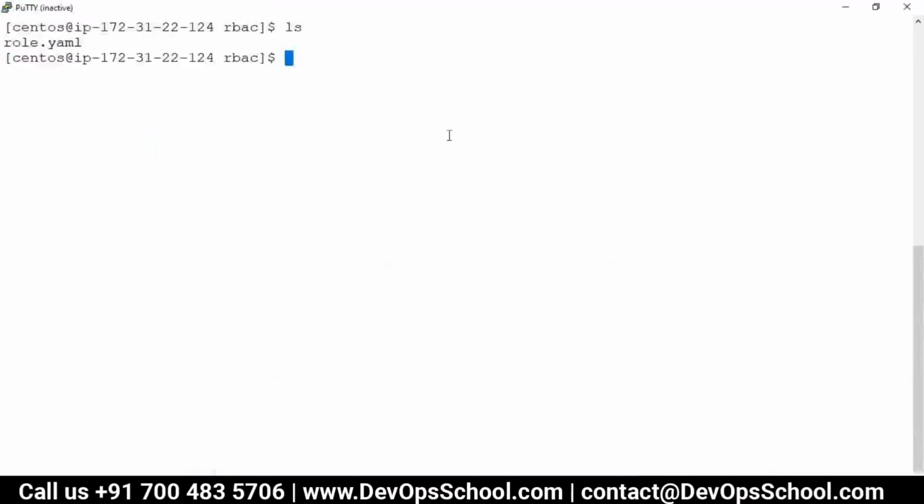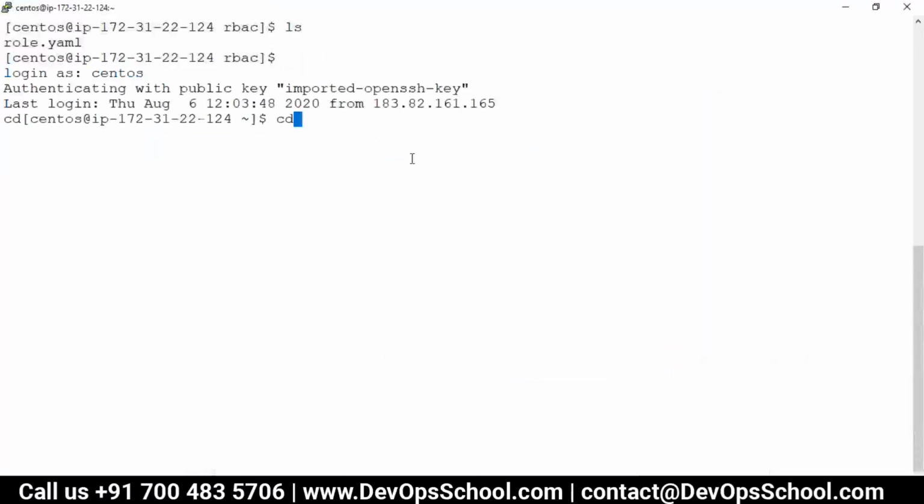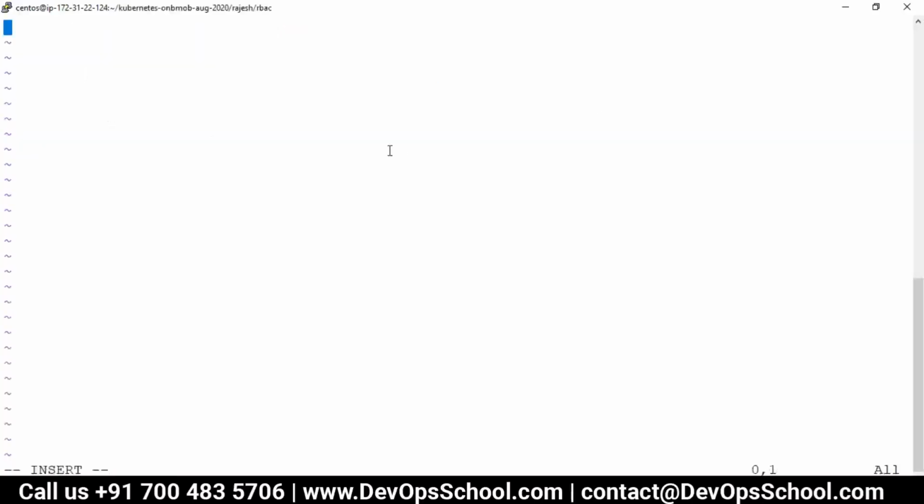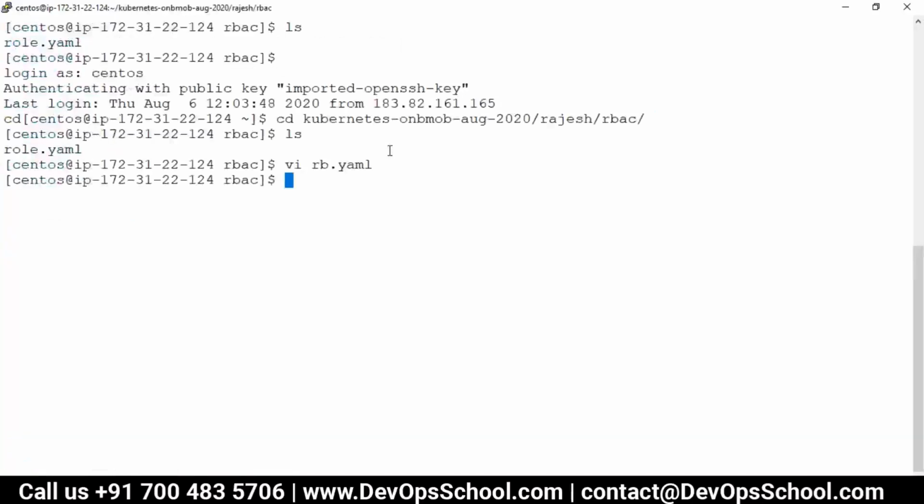So let me do the RB. cd Kubernetes, Rajesh, rbac, and here rb.yaml. And guys, this is the role binding I did. kubectl create -f rb.yaml -n Rajesh.